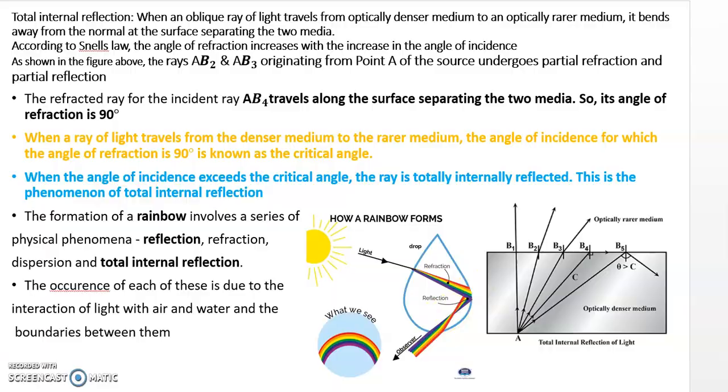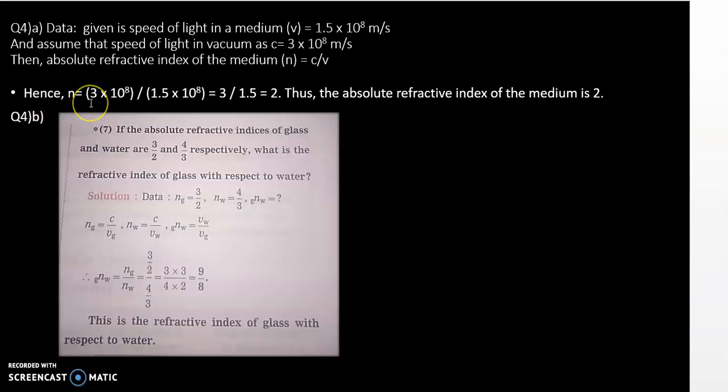Now we'll come to the last topic that is remaining. The numericals are remaining, which are there in the exercise, question number 4. First one: it is given, what is the speed of the light in the medium? It is 1.5 into 10 raised to 8 meter per second. You already know the speed of light in vacuum is 3 into 10 raised to 8 meter per second. What we have to find? We have to find the absolute refractive index of the medium.